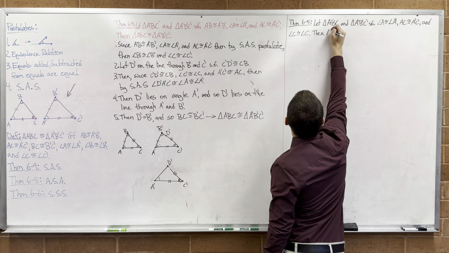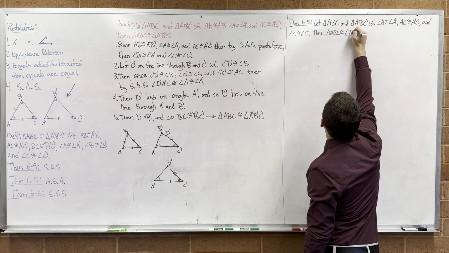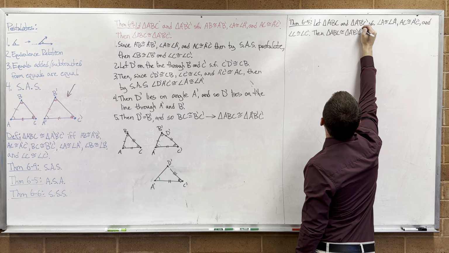Then triangle ABC is congruent to triangle A prime, B prime, C prime.